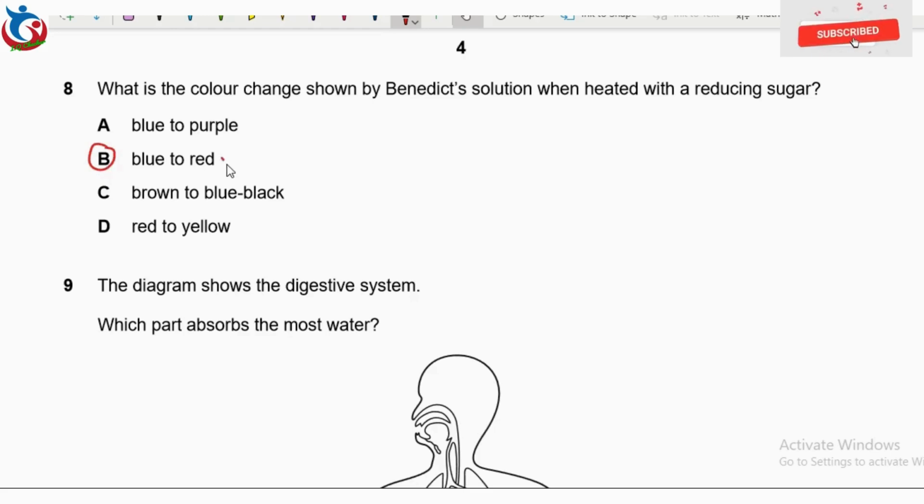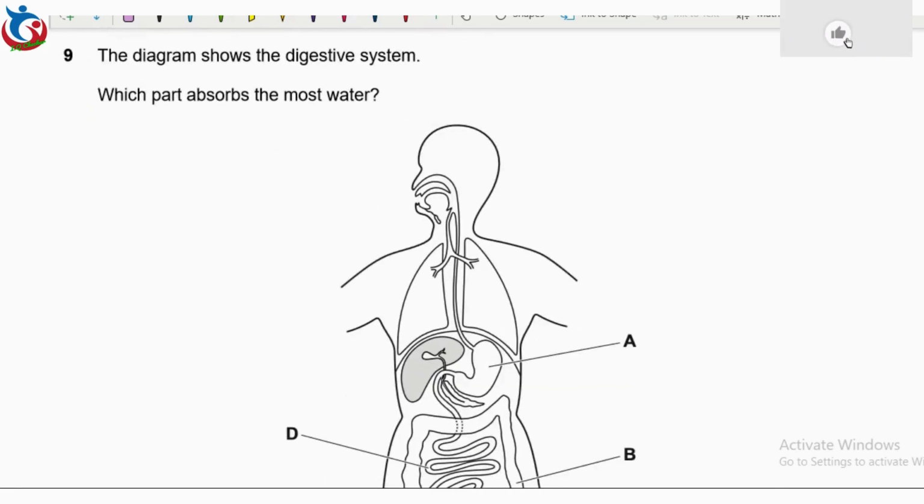So blue to red, that's our perfect answer. Not blue to purple, not brown to blue-black, since blue-black is for starch, and not red to yellow. So this will now take us to question 9.